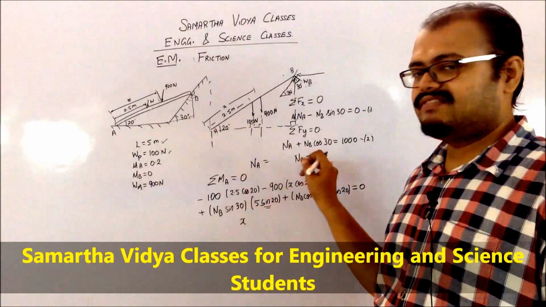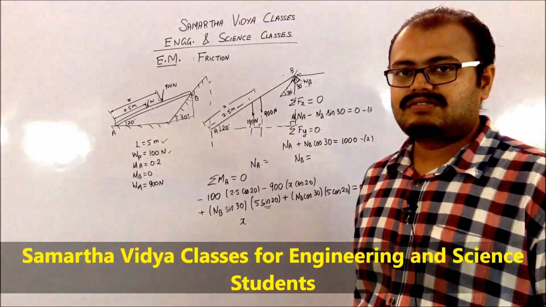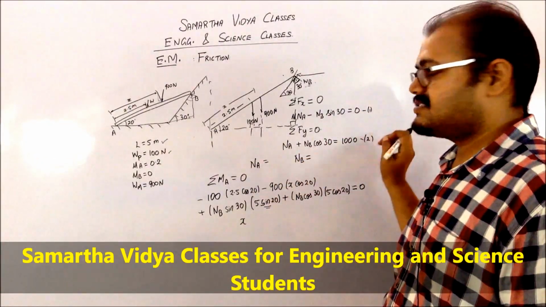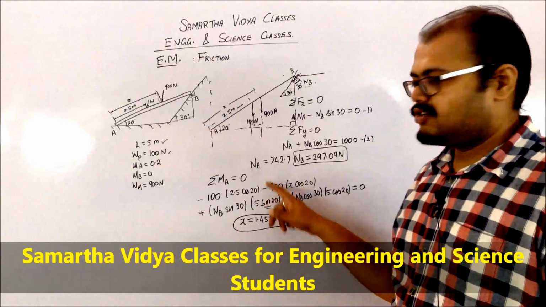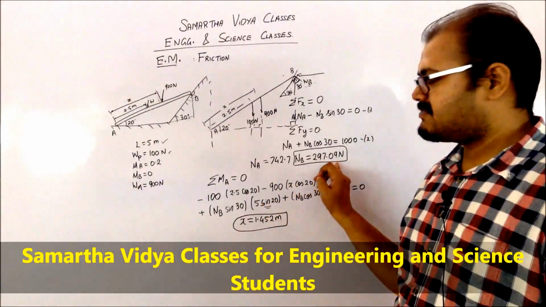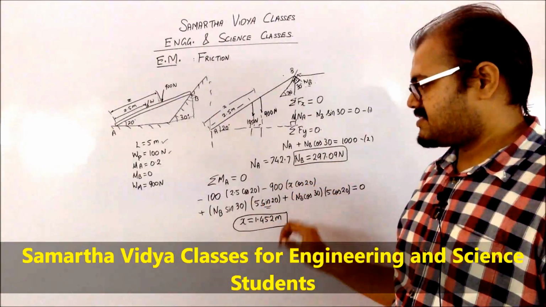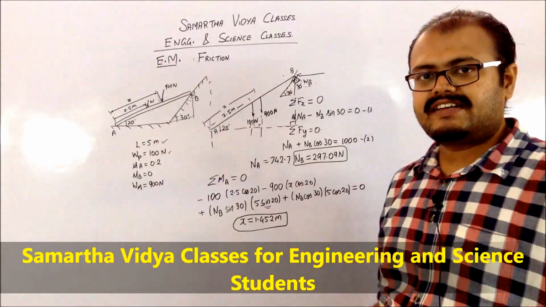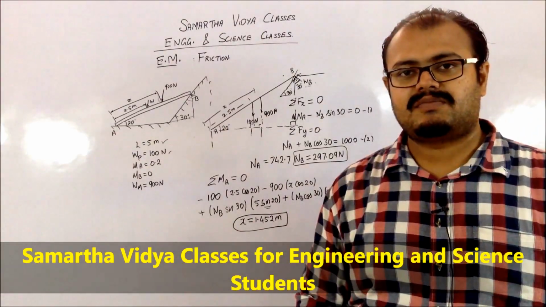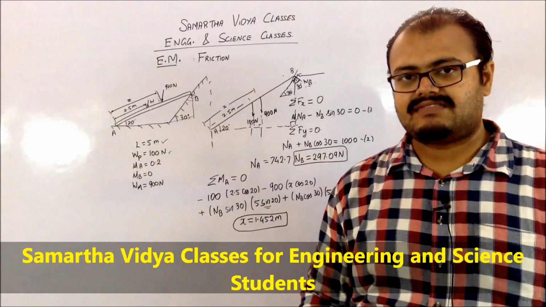So on solving these equations, you will be getting your value of x. For that you need first the Na and Nb, so you need to solve equations 1 and 2. You will get your Na and Nb values. After getting your Nb value, you can just substitute in this equation and you will get your x. So this is how you solve your problems regarding ladder friction.